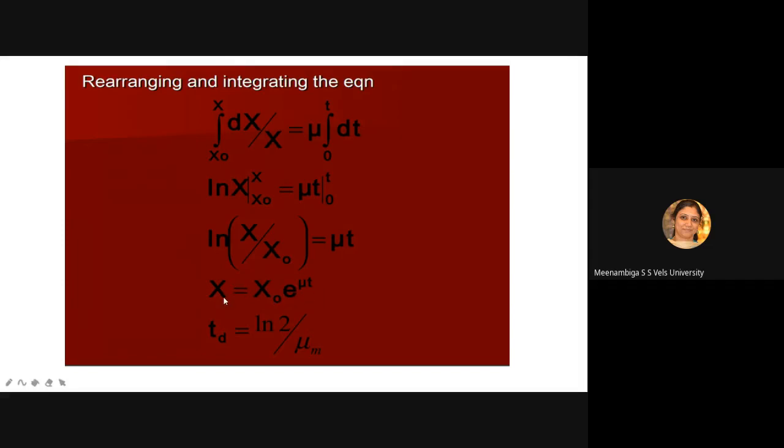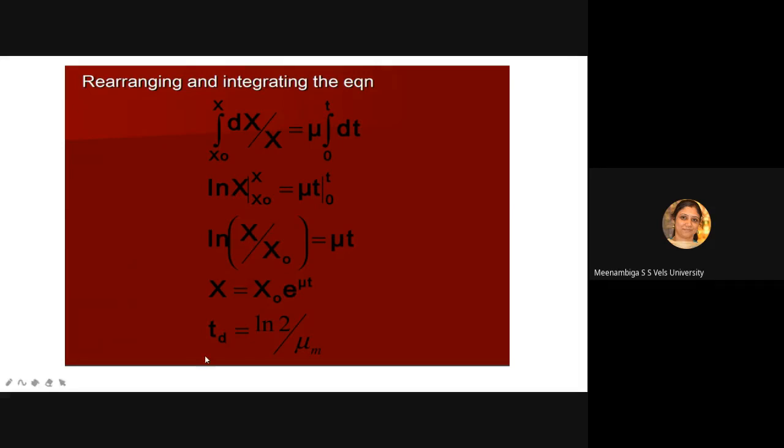So X is the number of cells after the growth phase, and X naught is the initial number, and mu is the net specific growth rate, and T is the time of that phase. Then tau D, that is the doubling time. So doubling time is the time in which the number of cells doubles.